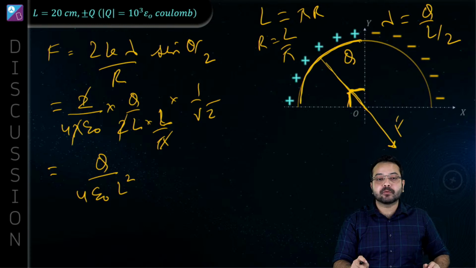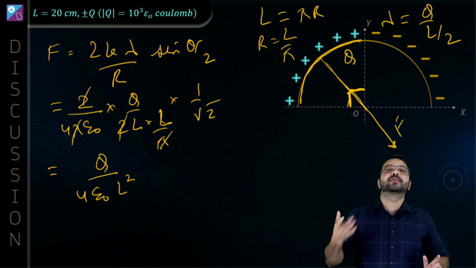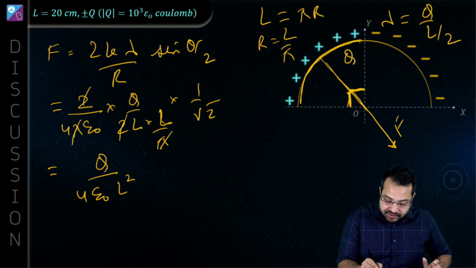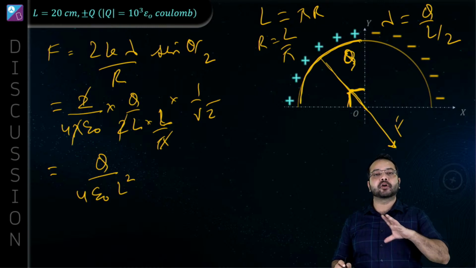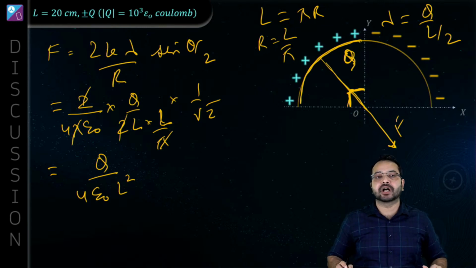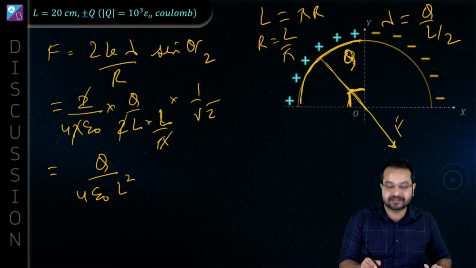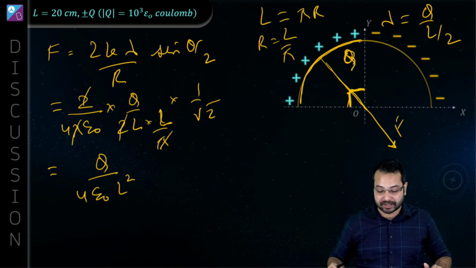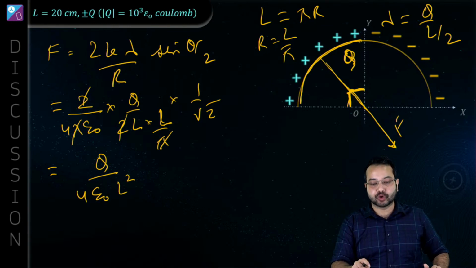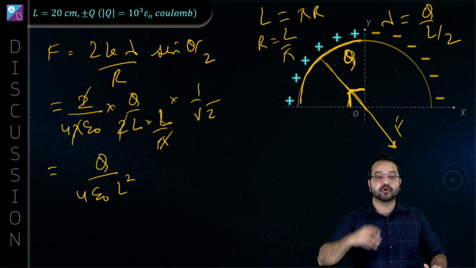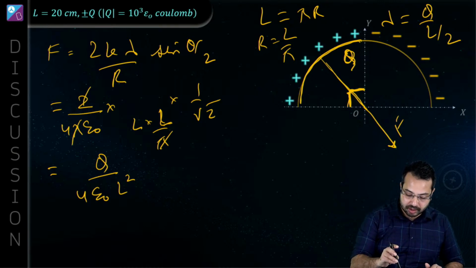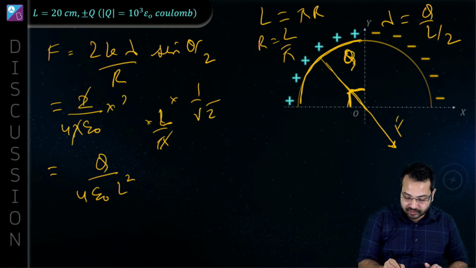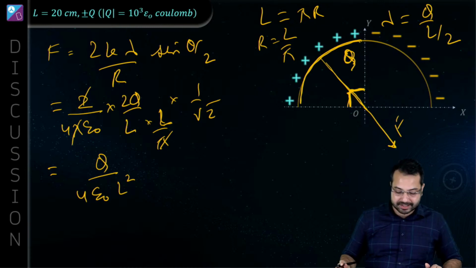Okay, so lambda, what is lambda? Lambda is the charge per unit length. So this has charge Q. I'm just talking about the positive part. So that has a charge Q, and that divided by the length. The length obviously is going to be half. I don't know why I took it double. So that is going to be L by 2. So this is going to be 2Q by L. Okay, so let me substitute this correctly. So this is going to be 2Q by L.